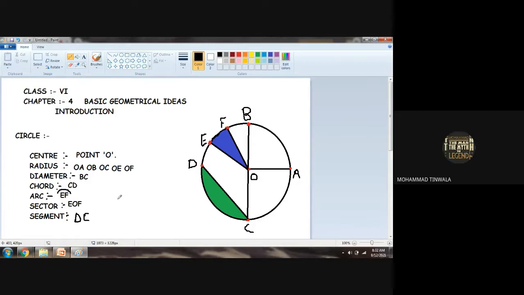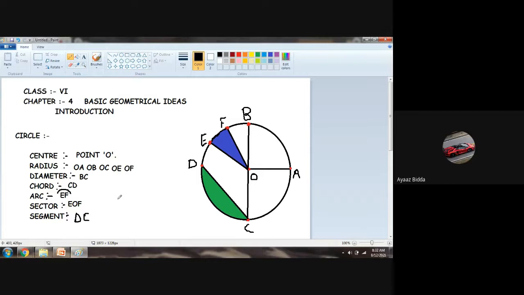So you are cleared with the center point? Cleared with the radius of the circle? What do you mean by radius of the circle? The line which is starting from the center point of the circle and which ends at the end of the circle. So that half line is known as the radius of a circle. Is that clear? What is the diameter of the circle?